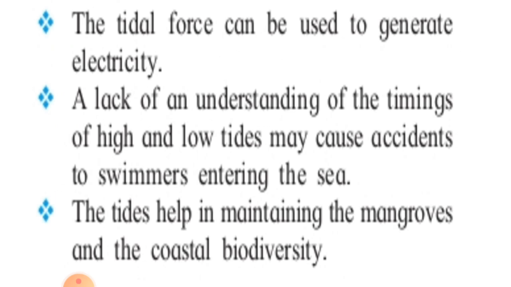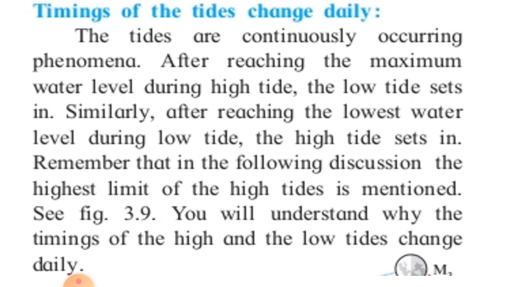Now we are going to learn about the timings of the tides change daily. The tides are continuously occurring phenomena. After reaching the maximum water level during high tide, the low tide sets in.